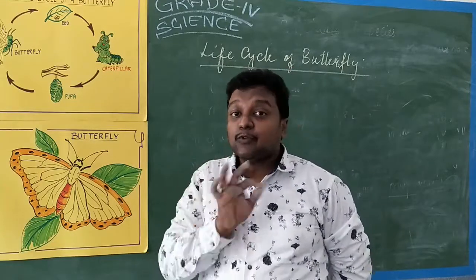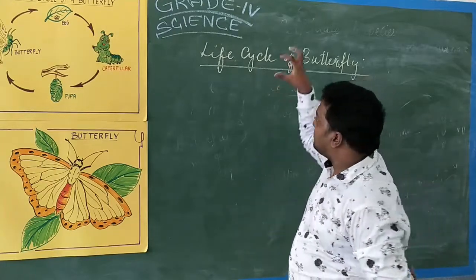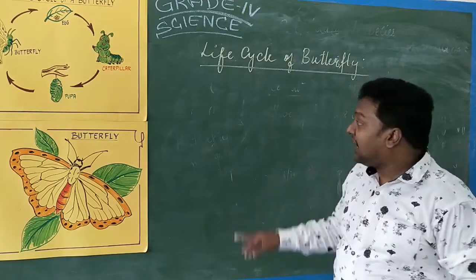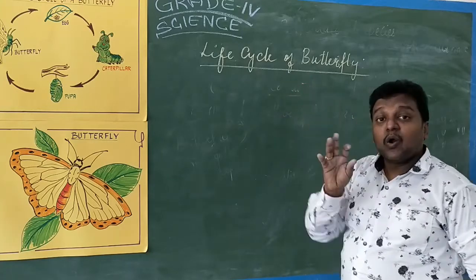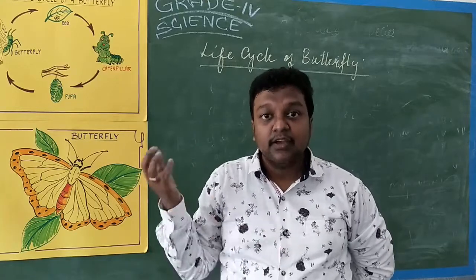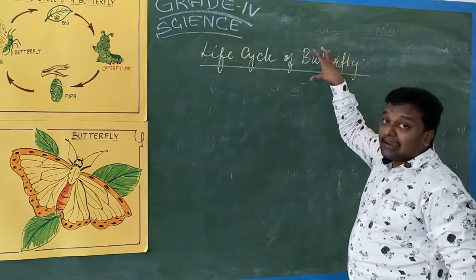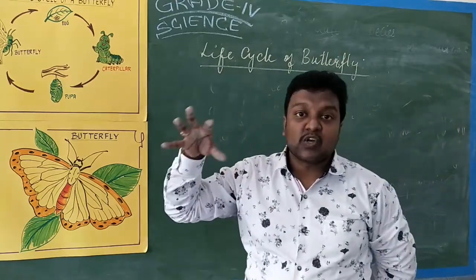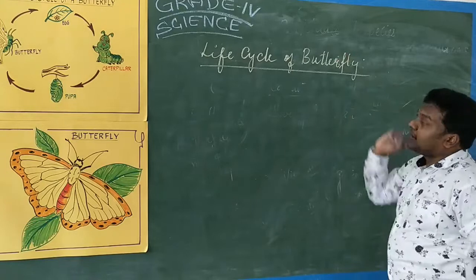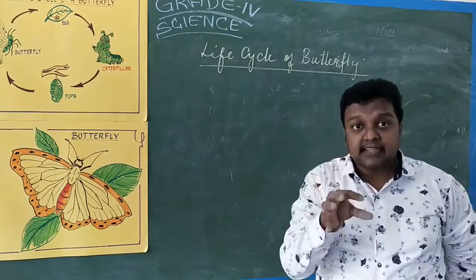But actually, those things will not give the beauty or aesthetic sense to the garden. These butterflies will bring the beauty. You go and see the beautiful gardens where the butterflies are present. That garden will give you pleasure and peace of mind, where you can rejuvenate and replenish yourself with a beautiful sense of well-being. Apart from beautiful flowers and ornamental plants, the garden should have a butterfly. So this butterfly will create an aesthetic sense in the garden.